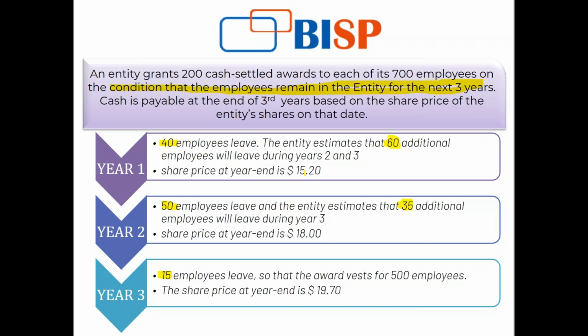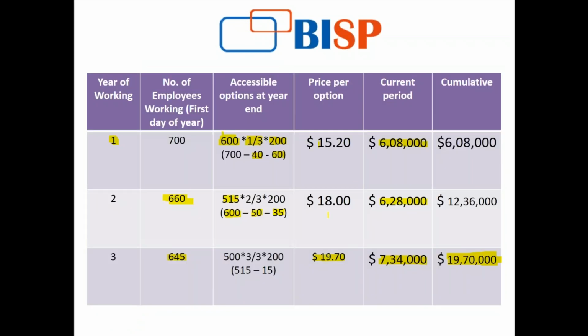So I shall account for 200 options for 700 employees at the rate of $15 per option. So 21 lakh dollars option amount shall be created as a liability in my financial statements, if no conditions were attached to it.